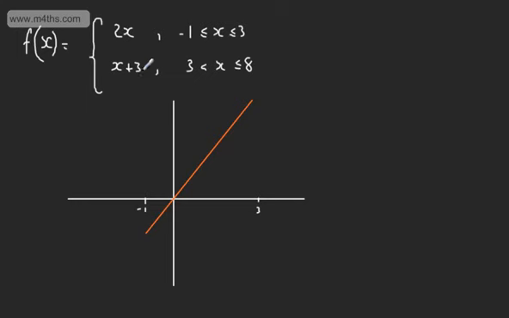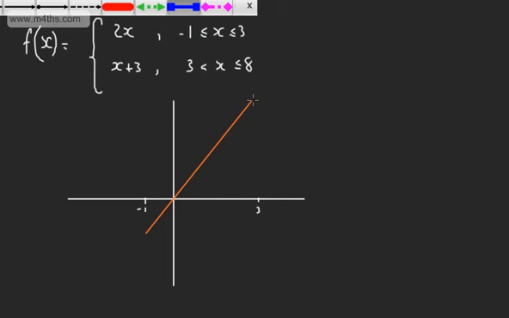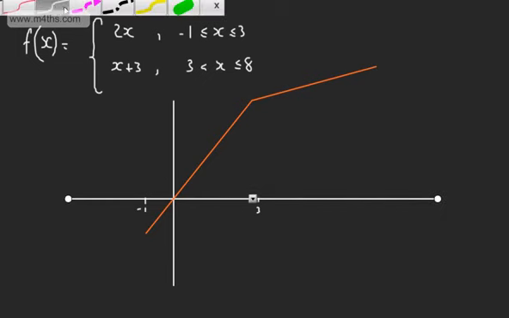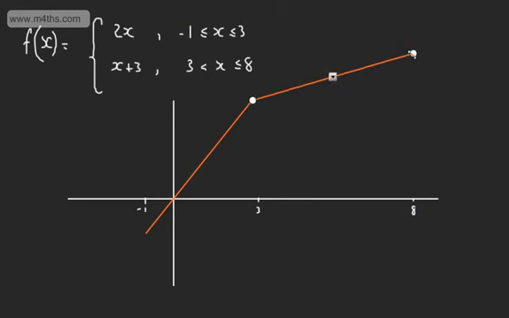Then what we're going to get now is this linear function of x plus 3, and we're going to go now up to 8. So let's go up to 8. So this is going to be a slightly, well, half the gradient, and it'll look something like that. So let's go ahead and extend this up. So this is just a rough idea of what we're going to get. So let's do that, and we'll put this point just here. Let's say that point's going to be 8. So this now is 2 different functions, and let's just extend that, and it'll look something like that.